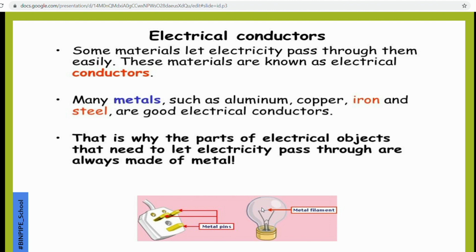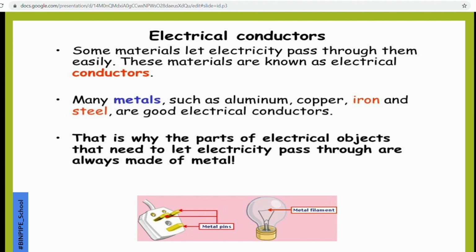Now what are electrical conductors? Electrical conductors are metals which conduct electricity without any hindrance or opposition. It can flow very easily. It allows electric current to flow smoothly. So metals such as aluminium, copper, iron, steel are all good conductors.